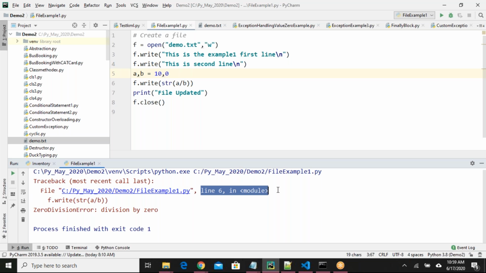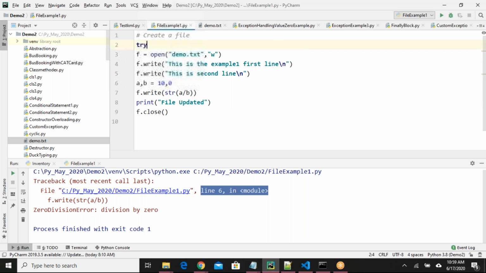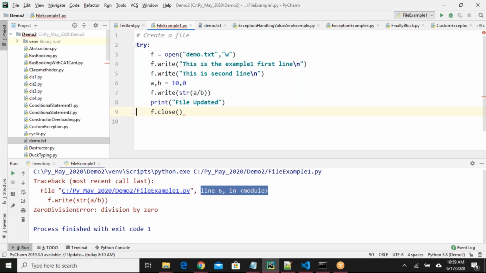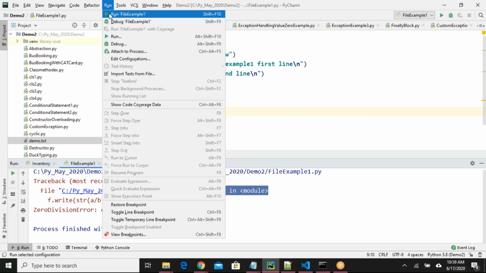So what do I have to do? I have to write exception handling. Try. Here I'll say, for example, finally. That's it. Let us see. I doubt about the scope of the f. If it is giving any problem, we can fix it.